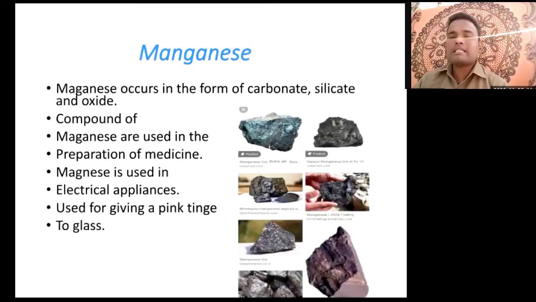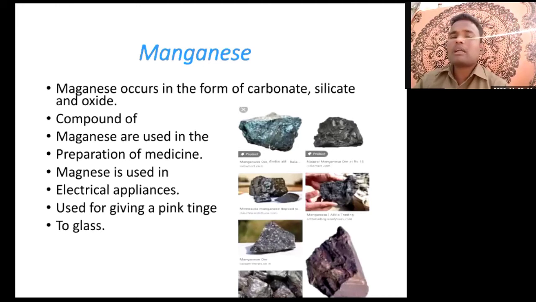So the next part is manganese. Manganese is also an important mineral that we can get from mining work. Manganese occurs in the form of carbonate, silicate, and oxide. Compounds of manganese are used in the preparation of medicine. Manganese is used in electrical appliances, and for giving a pink tinge to the glass. See what they're saying here: manganese occurs in the form of carbonate, silicate, and oxide. Okay, these are the forms.